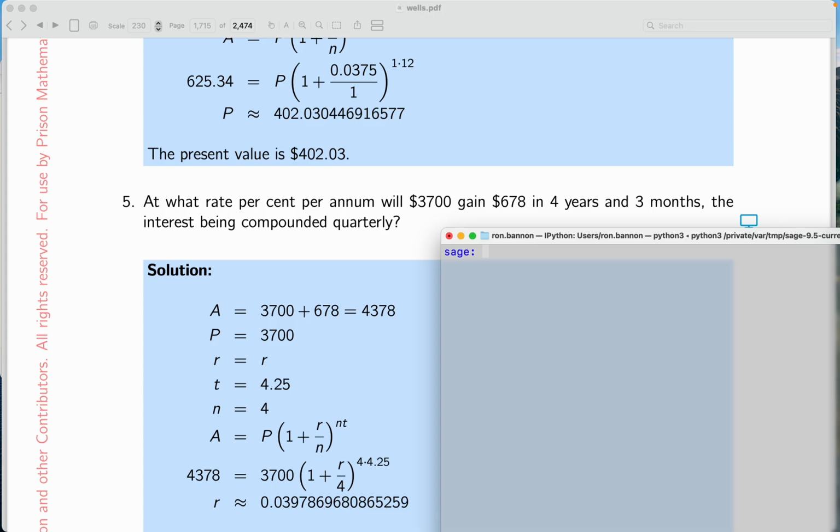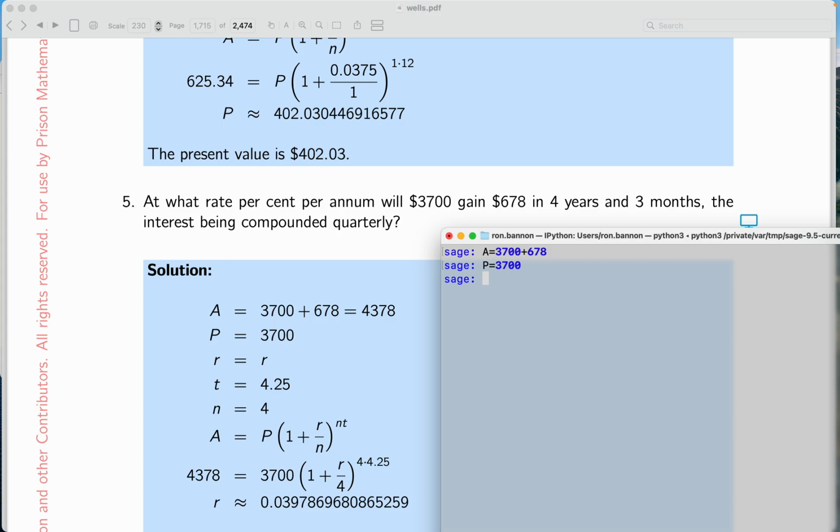Okay, let's write this down. So we have a gain here on $3,700. We're gaining 678. All right. The principal is equal to 3,700.